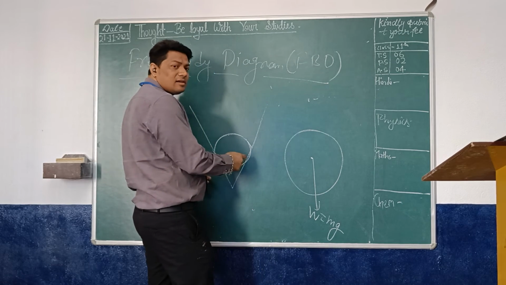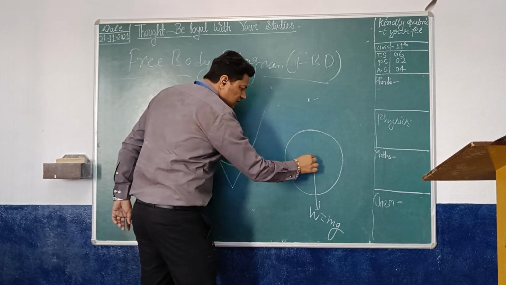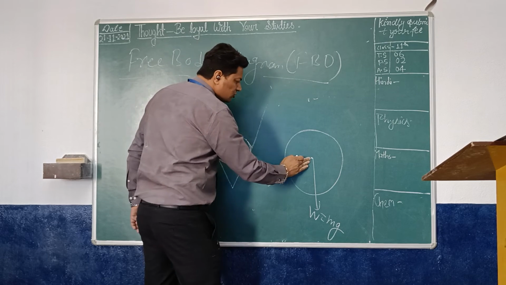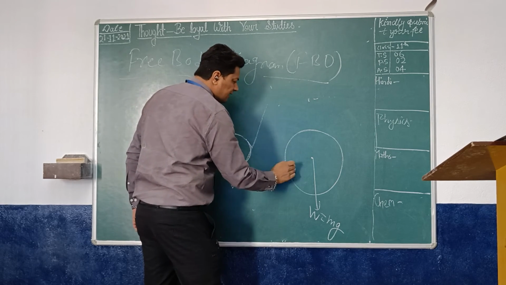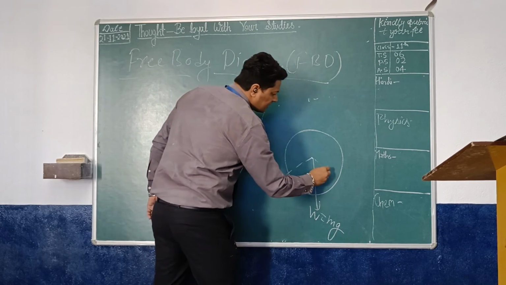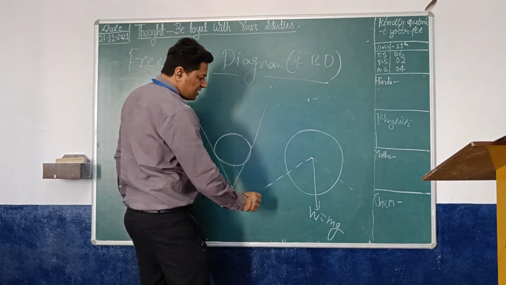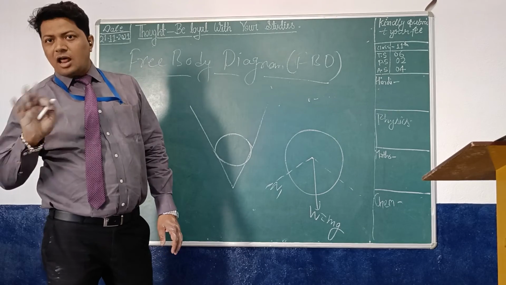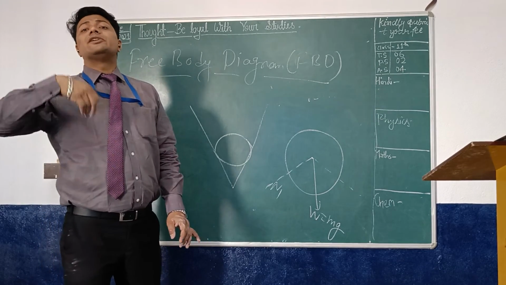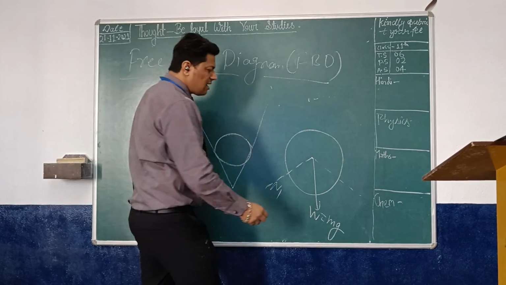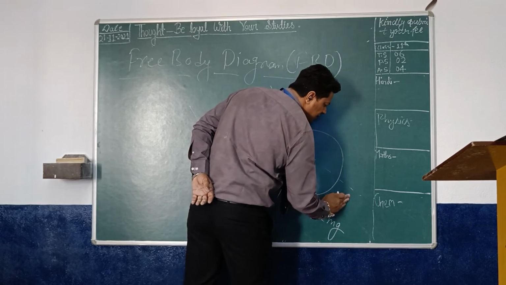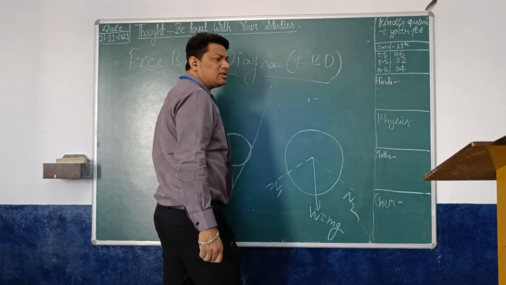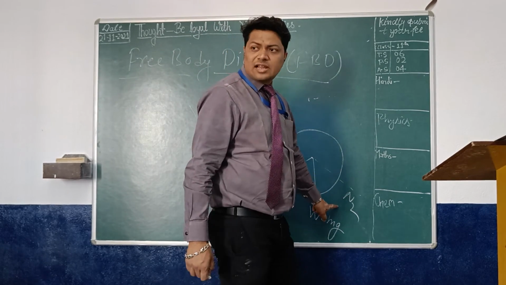You can denote it by a dotted line on this side. This one is the normal N1, or you can write R1, also the normal reaction. And this one is N2. Remember, this one is N1, and this one is N2.